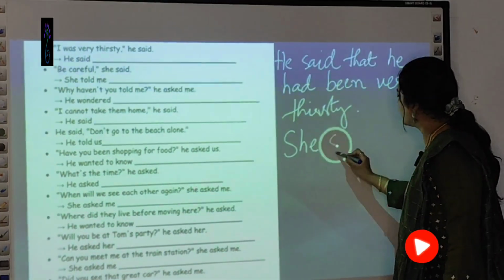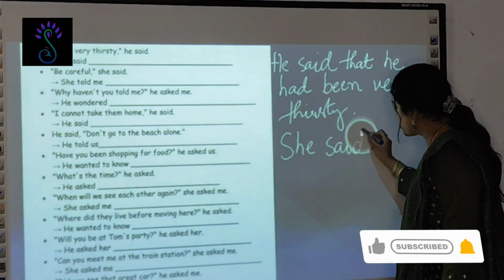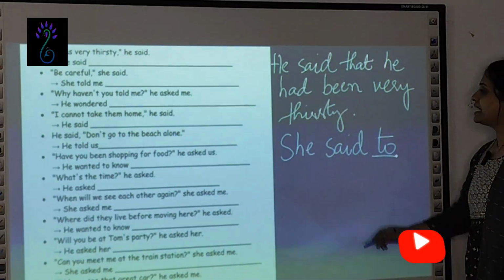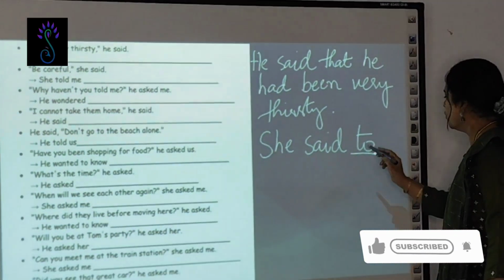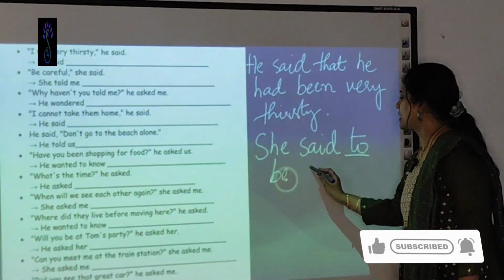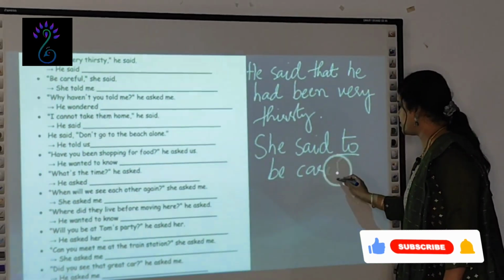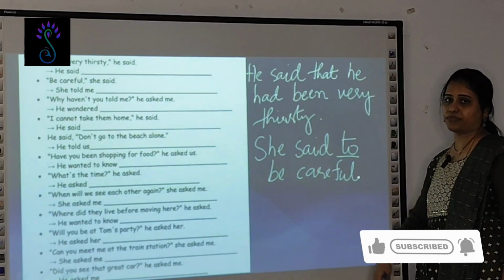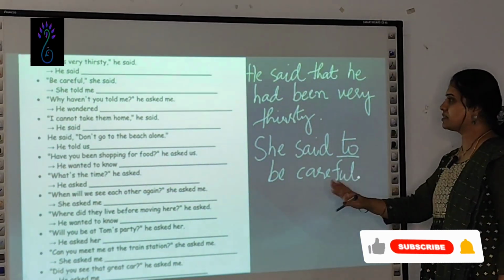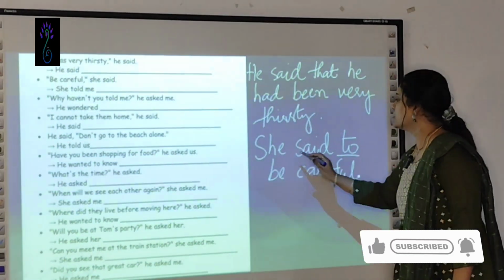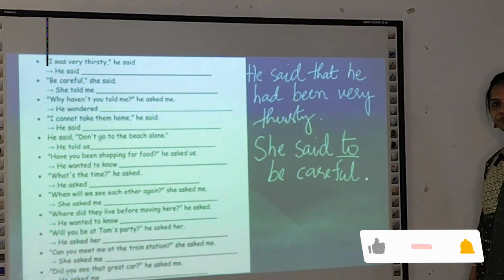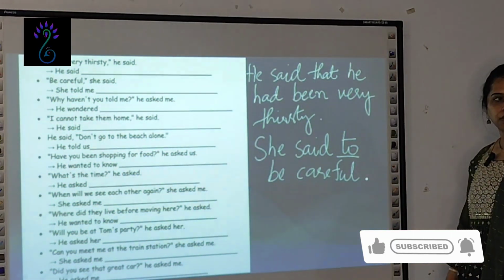She said, you should use to. To is the conjunction for imperatives. She said to be careful. You need not change it, because it is an instruction. You don't change it; at the time, be careful. No, it is an instruction. Instruction is instruction. She said to be careful. End with a full stop. Got it?